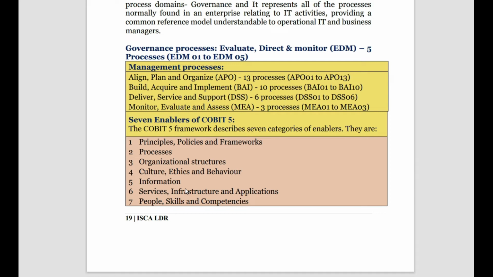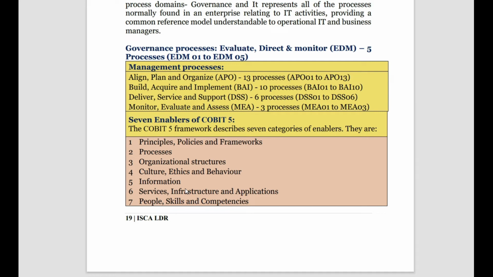Because in my ISCA examination, in the MCQ you asked me, among the 4, the process enabler of COBIT 5 is of which number, or something like that. So it's asking me technically where does the process fall, and I think I wrote the answer as 2 as far as I remember. So it's the second enabler. So process is the dash enabler in COBIT 5. Is it 2? Is it 4? Is it 7? Is it 5? So that you need to remember.